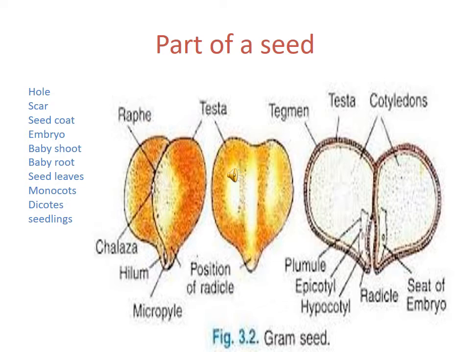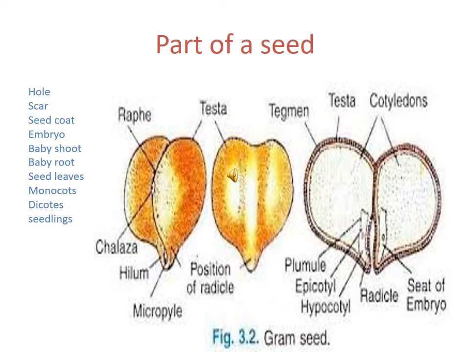Removing the seed coat, we see the embryo. The embryo has a baby shoot and a baby root. Seeds with cotyledons are also called monocots and dicots. Monocot examples are rice and wheat, and dicot examples are bean and pea. So these are the important parts of your seed. When receiving favorable conditions, the embryo grows and becomes a seedling.